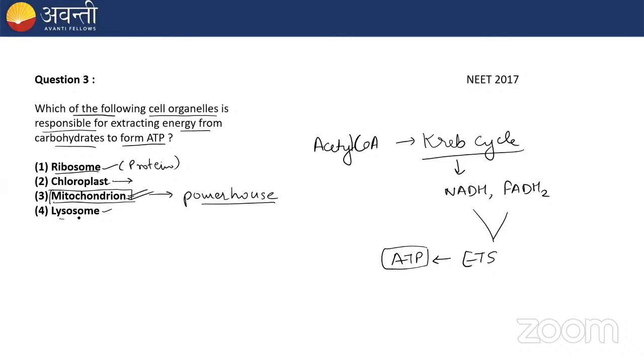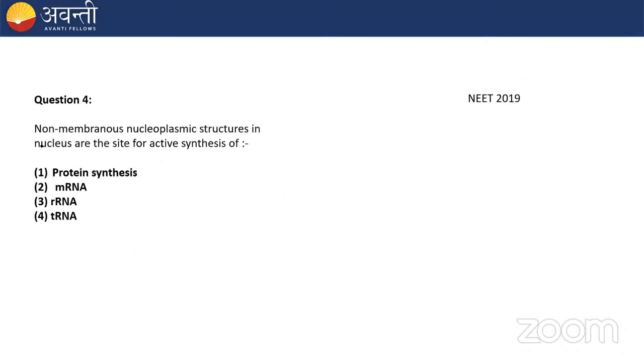And lysosome contains digestive enzymes, like lipases. So lysosome, chloroplast and ribosomes are not involved in extracting energy from carbohydrate to form ATP. The correct option is option number 3, mitochondria.